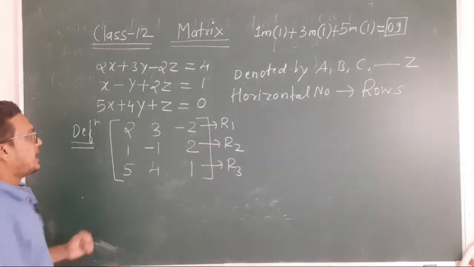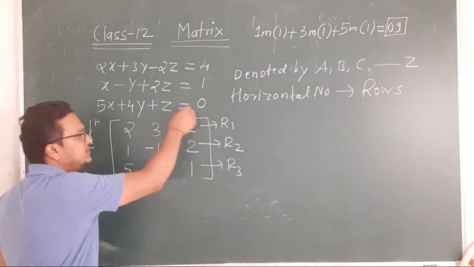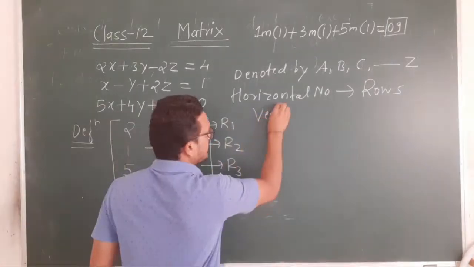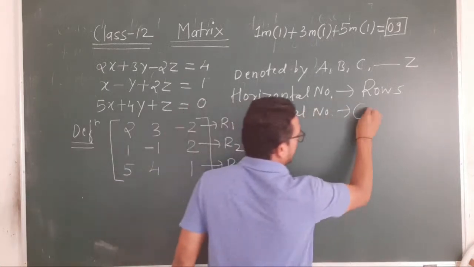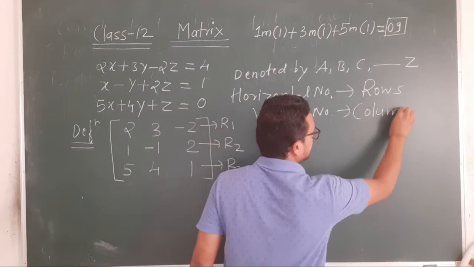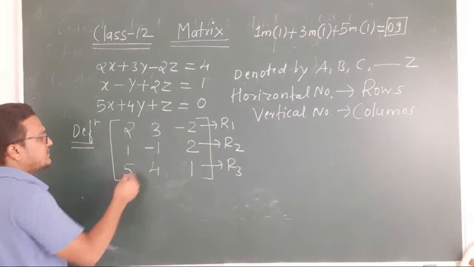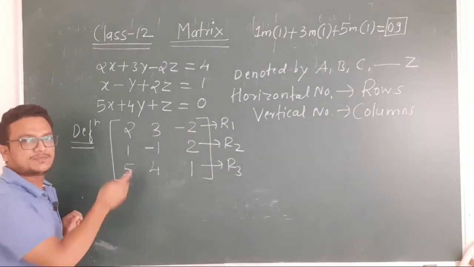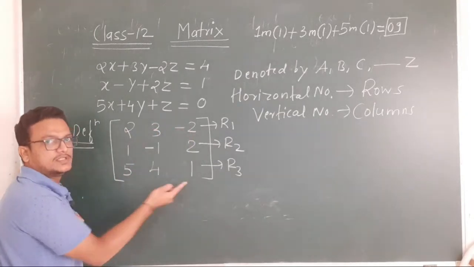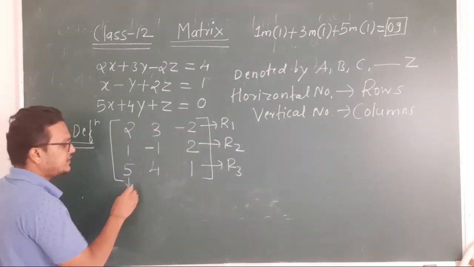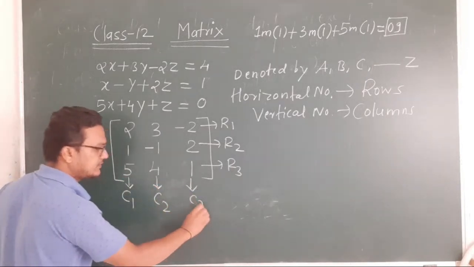Similarly, the vertical numbers in the matrix are called columns. How many columns are there in this? First column, second column, third column: 3 columns, and these columns are denoted by C1, C2 and C3.